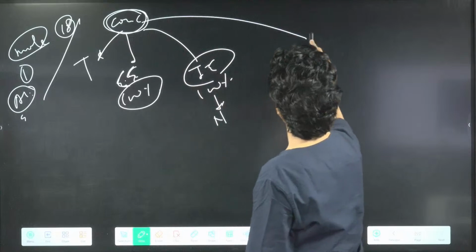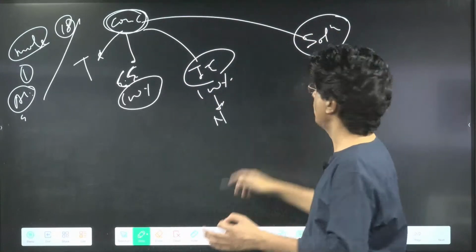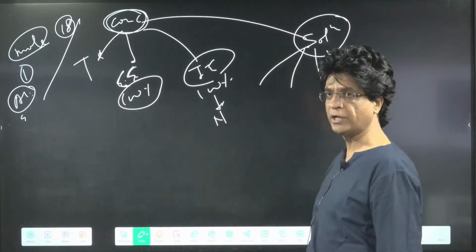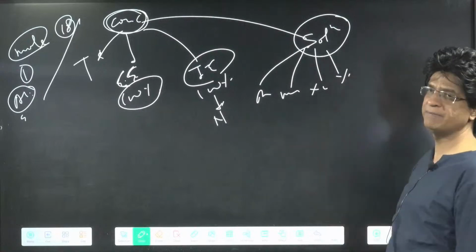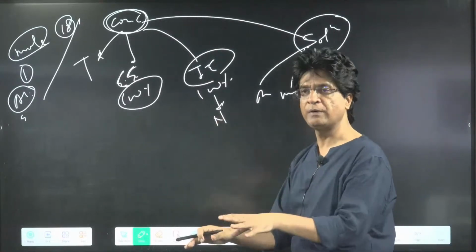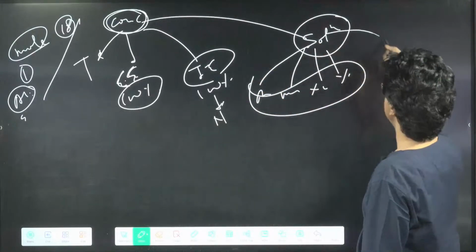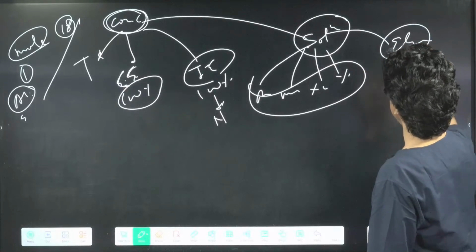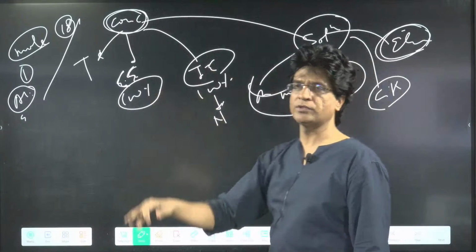Then we have a chapter called solution. The solution chapter is the only chapter which uses almost all the concentration terms: molarity, molality, mole fraction, percentage weight by volume, all of them. So in that chapter, whatever skills we learn right now will be utilized. Then comes electrochemistry and chemical kinetics, all of which will use the concentration terms.